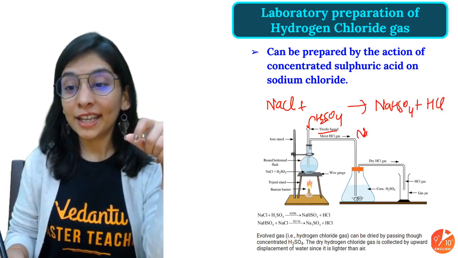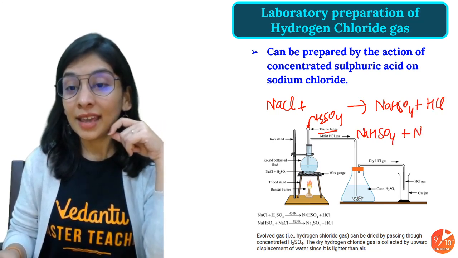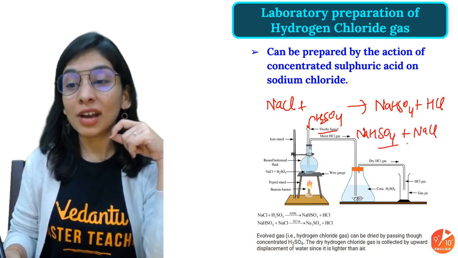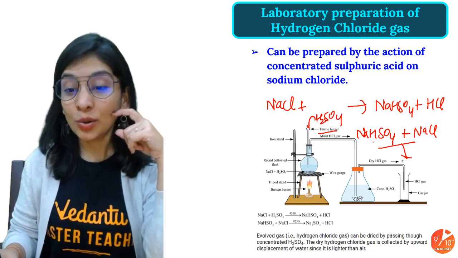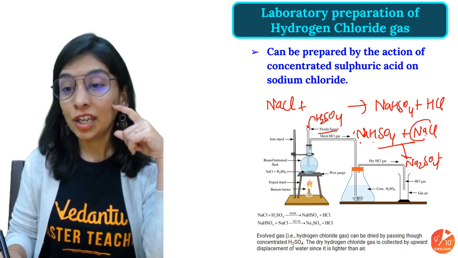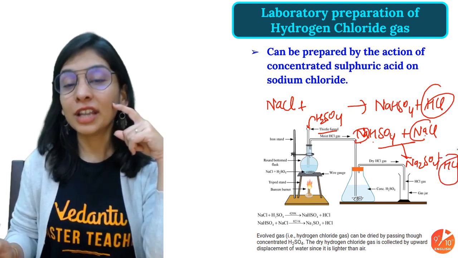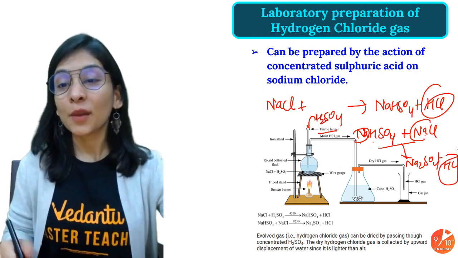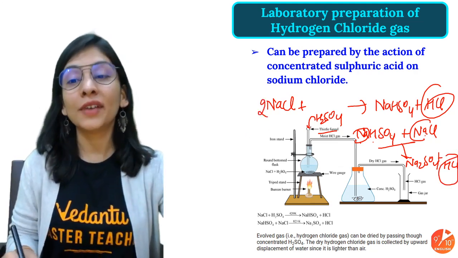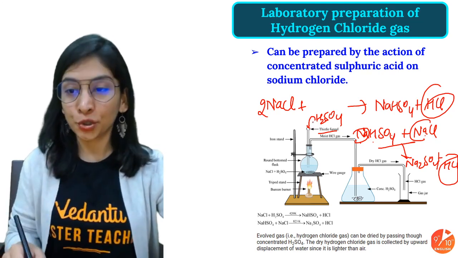And again, NaHSO4 I'm having, and then what will happen? The extra NaCl that I have will again react to give you what? Na2SO4 plus HCl. So in a nutshell, 2 HCl will be produced with the help of 2 molecules of NaCl and 1 molecule of H2SO4, 2:1 ratio, right?